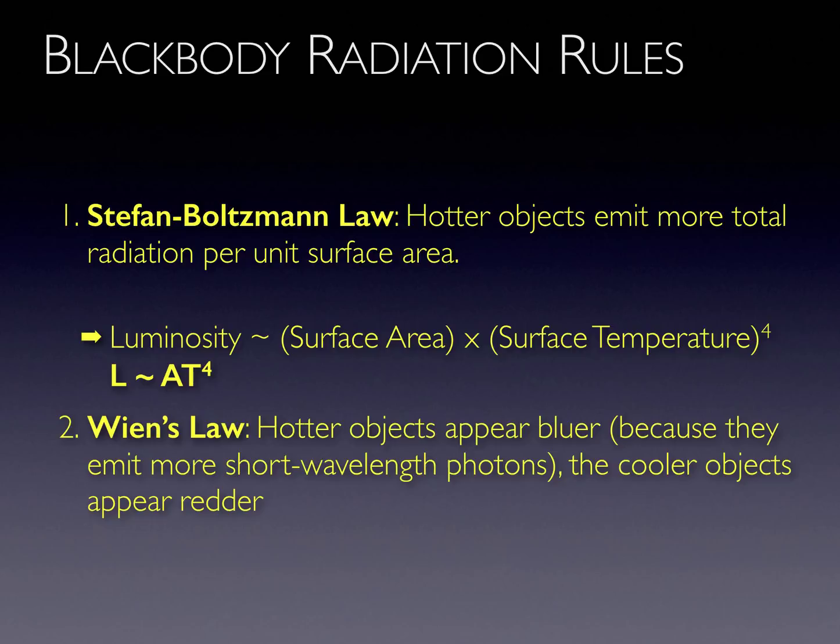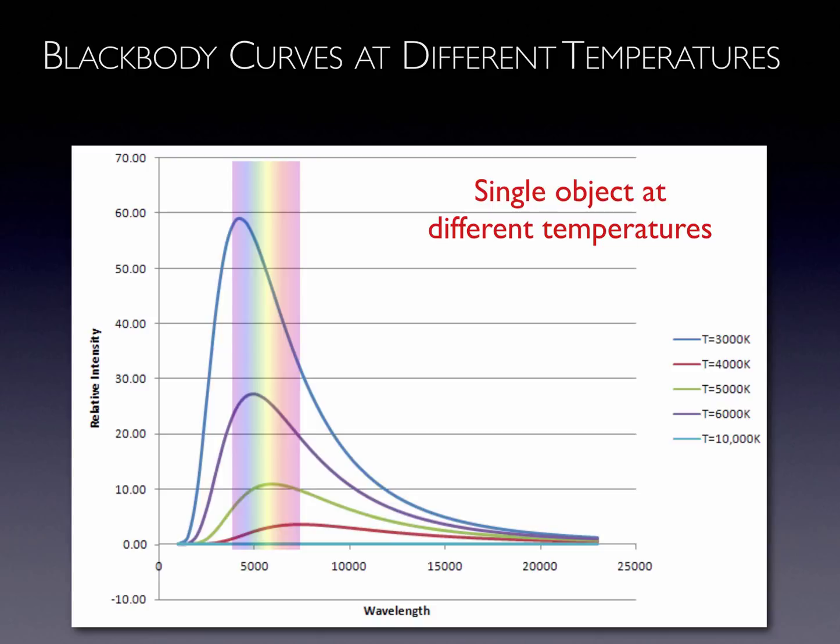Since the energy of a photon is inversely proportional to its wavelength, the hotter an object is, the shorter the average photon wavelength. In the visible spectrum, the hottest objects will appear bluer and the cooler objects will appear redder. This runs counter to what is often depicted in popular media. Shown are the blackbody power spectra of an object at different temperatures. The higher the temperature, the more the peak of the curve shifts to the left.